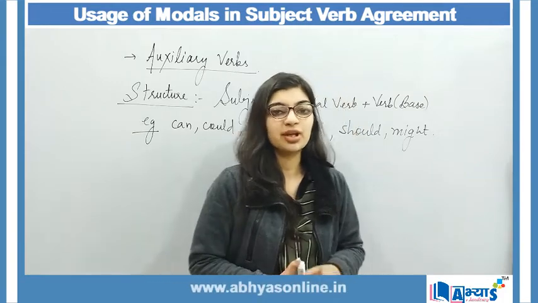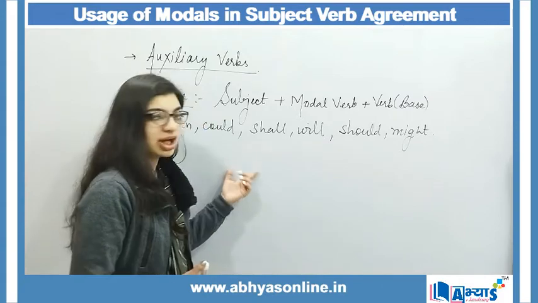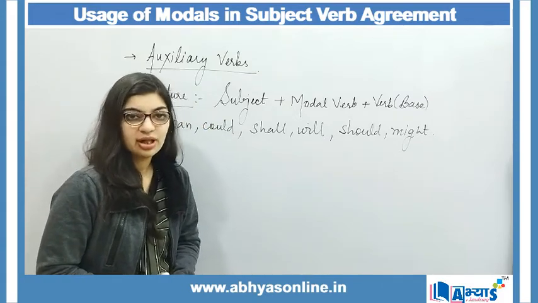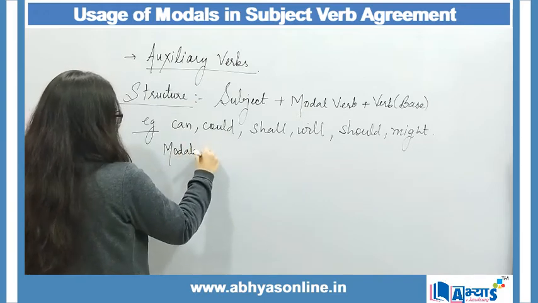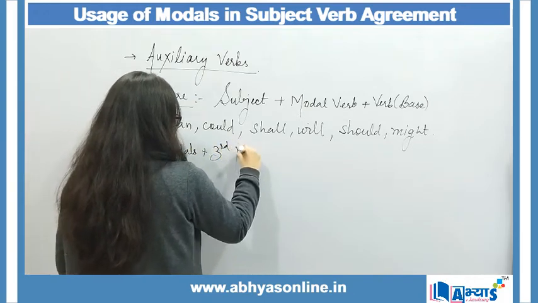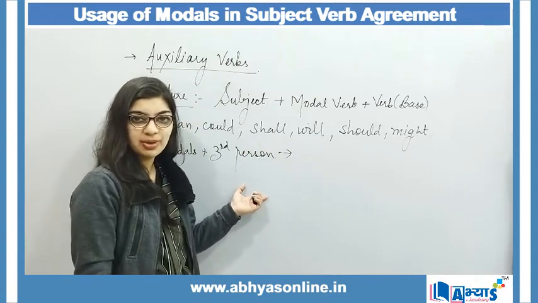So another important point to remember is that whenever we are making use of a modal verb with a third person, modals plus third person, there are some points to remember.